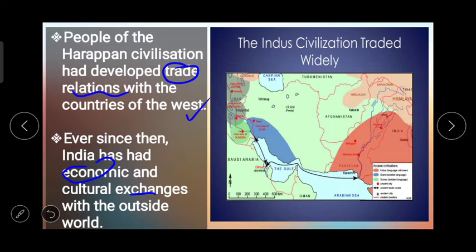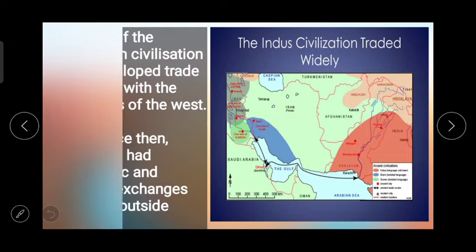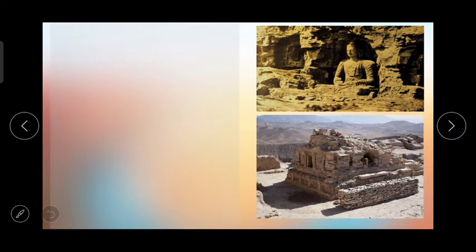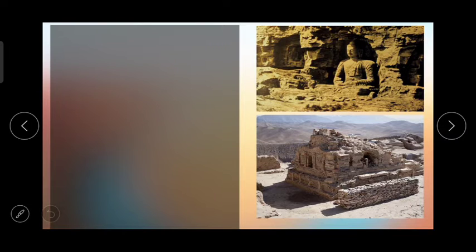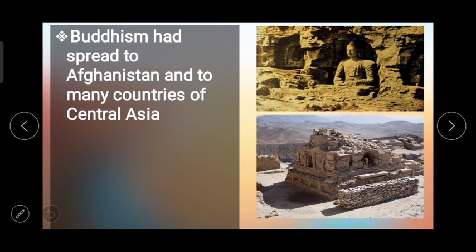India has had economic and cultural exchanges with the outside world. In the map, this one you can see easily, here, here and here. Buddhism had spread to Afghanistan and to many countries of Central Asia.